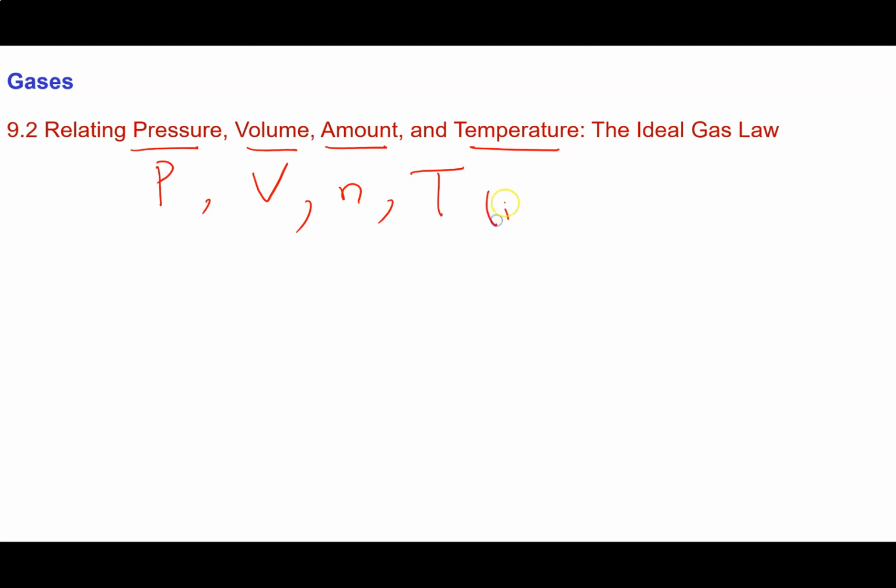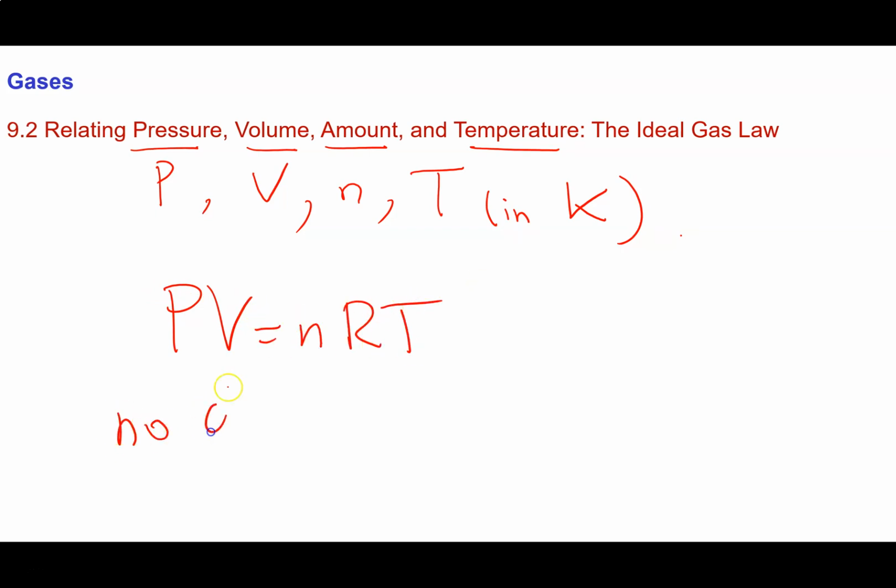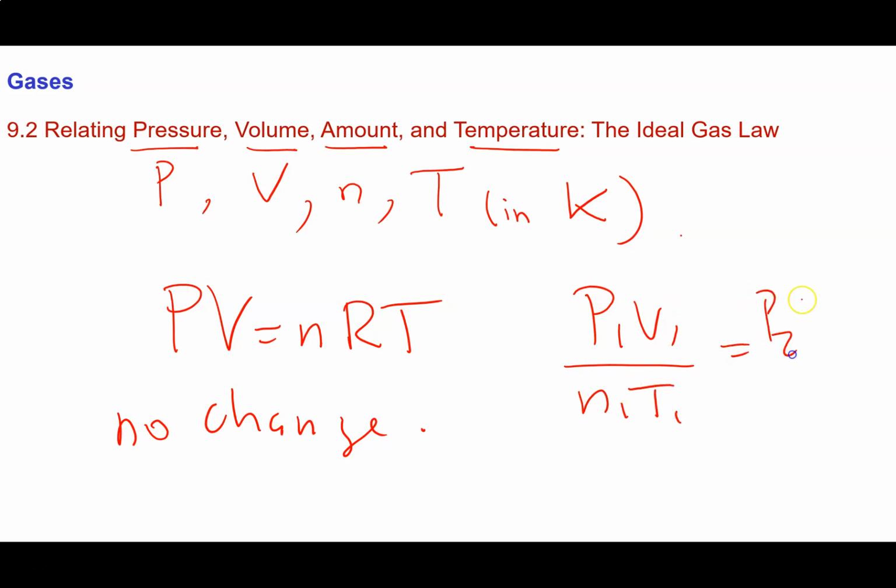Now T in our calculations is always going to be in Kelvin. We have 2 forms of the ideal gas law. We can use PV equals nRT when no change is occurring. And we're going to use P1V1 on n1T1 is equal to P2V2 on n2T2 when we're changing from state 1 to state 2.